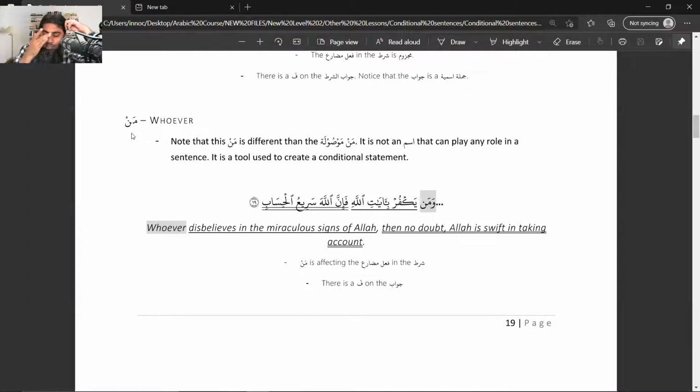That is one point. The second point is, you may be thinking, how would I know? Look, when you look at any of the examples, the context will make it very clear which man it is. For example, let's look at this example. It says man yakfur. Now let me take a pause and explain one point here.